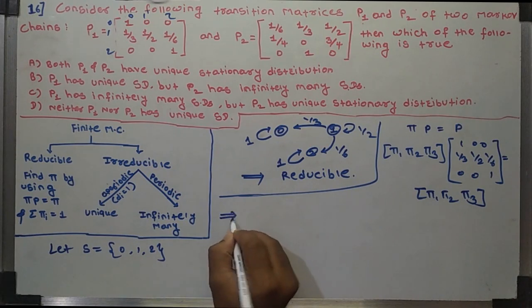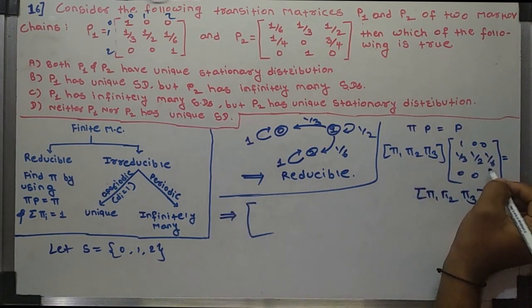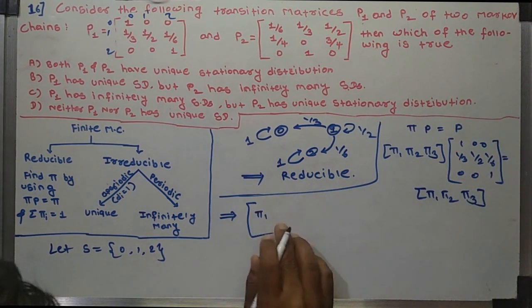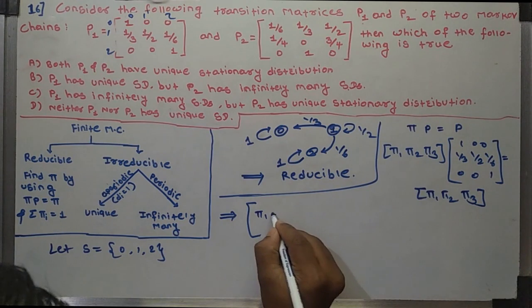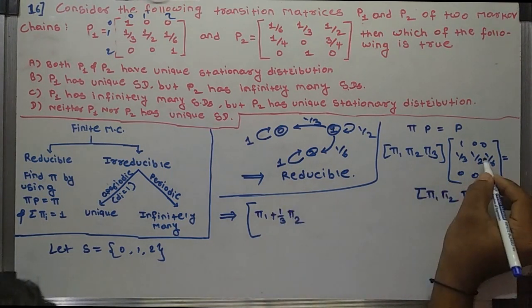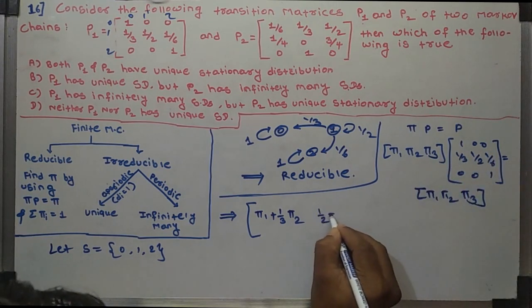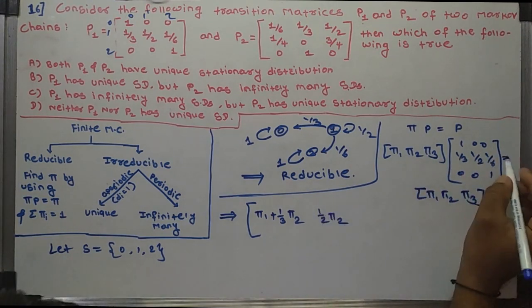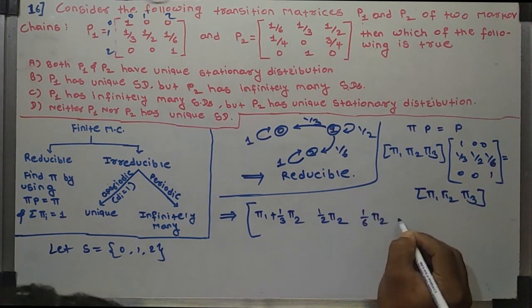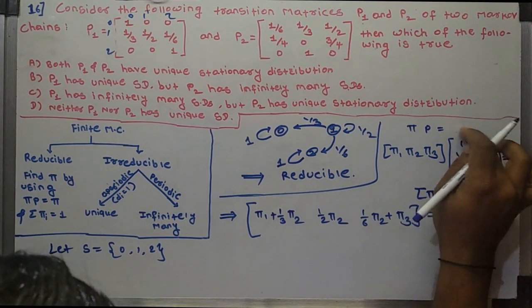This implies that pi times P gives (pi1 + 1/3 pi2, 1/2 pi2, 1/6 pi2 + pi3), which is equal to pi.